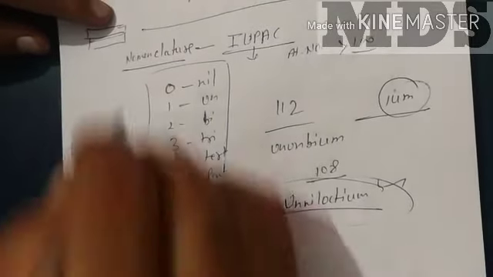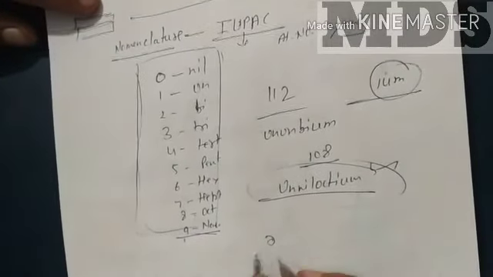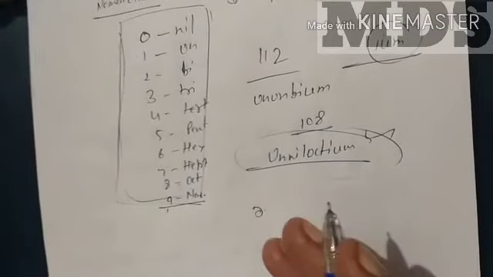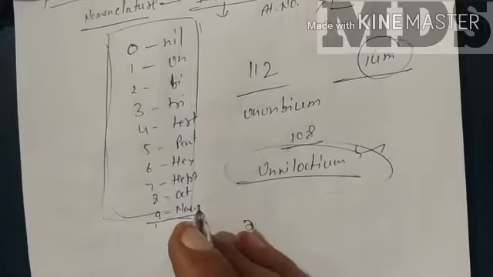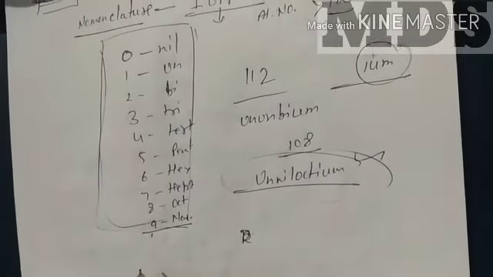And why did we use this notation? Because different countries were claiming different elements as researched under their country, and they gave their own names to some elements.